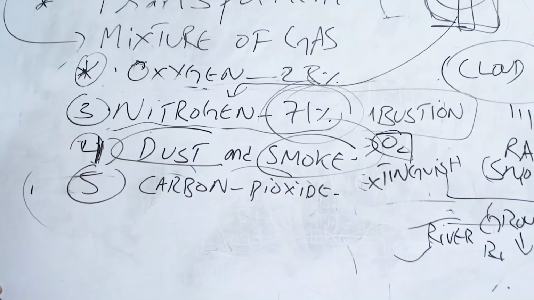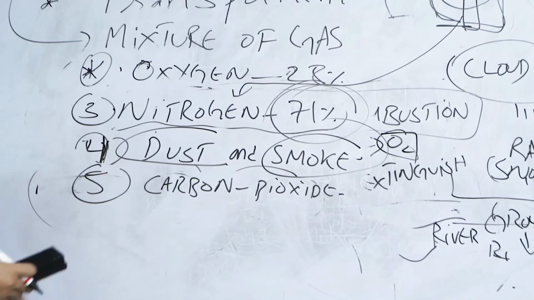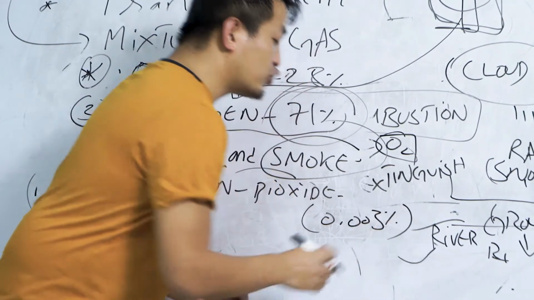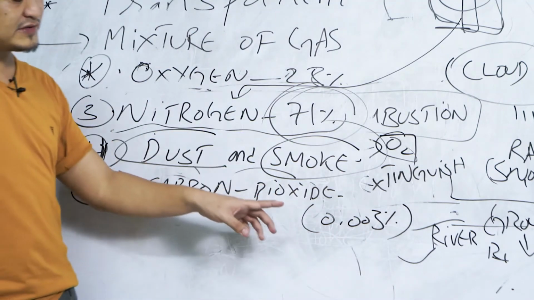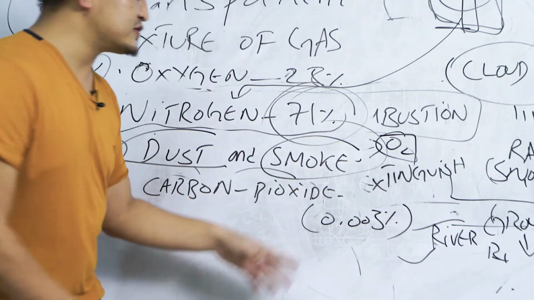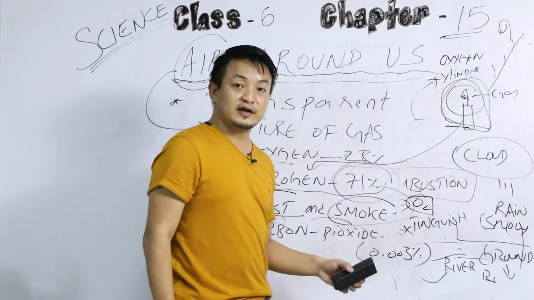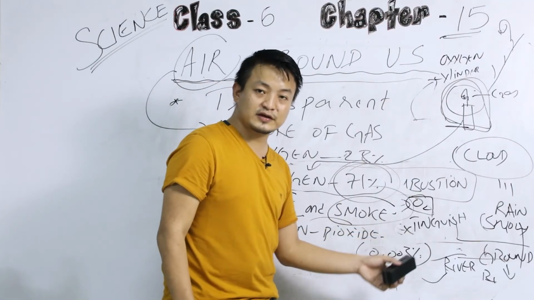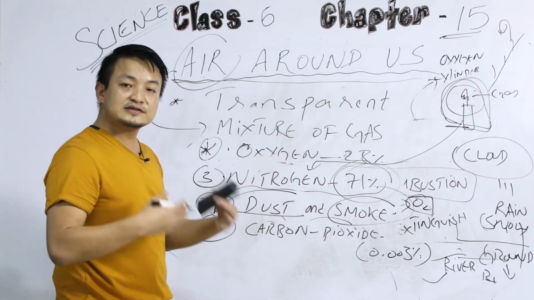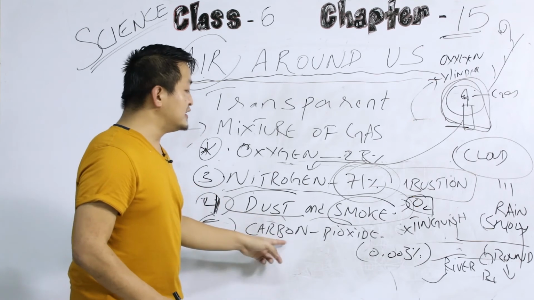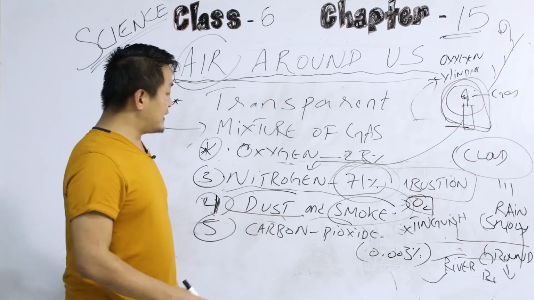Now, carbon dioxide, out of 100% in the air, consists of just 0.003%, okay, but it is very important, and also it is very harmful, okay. Now, see, we are also releasing carbon dioxide, right? Whenever we exhale, we are releasing carbon dioxide.